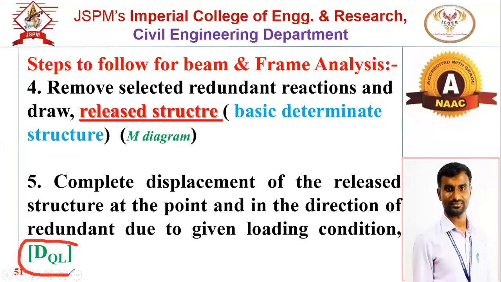So this DQL is the displacement due to the given loading condition. For that DQL matrix, we have to prepare the table format. So DQL is the displacement in the given structure due to the loading condition. So we can say this is the P analysis. In short, if you compare with the truss, this will be our P analysis. Okay.